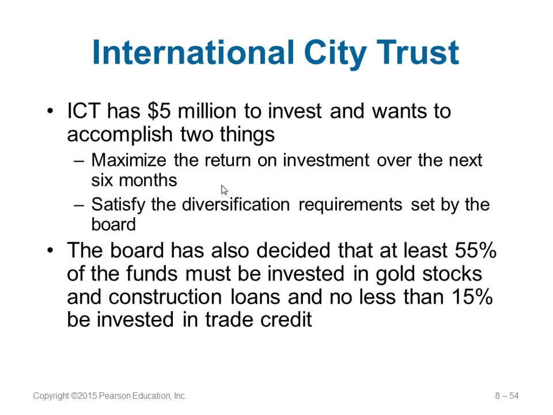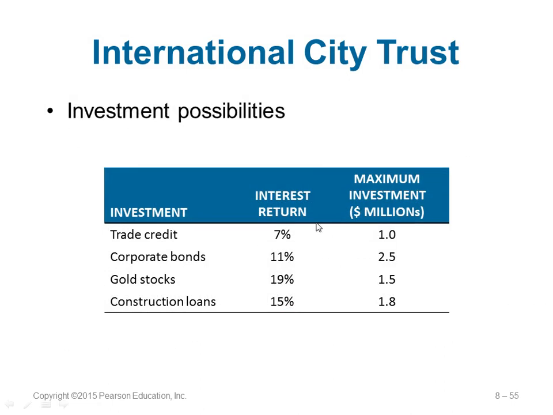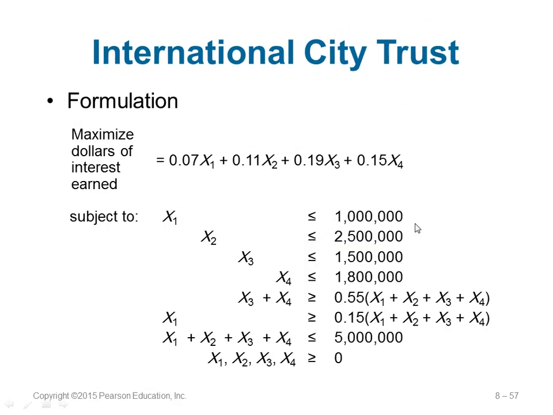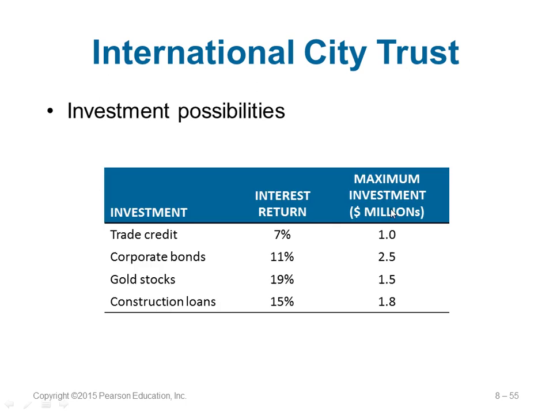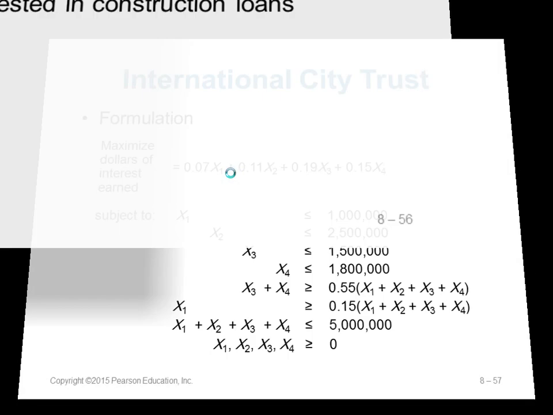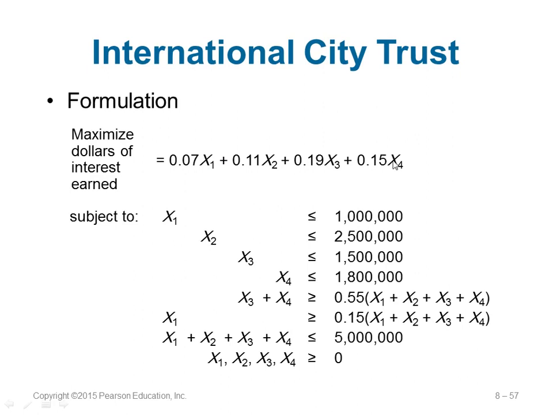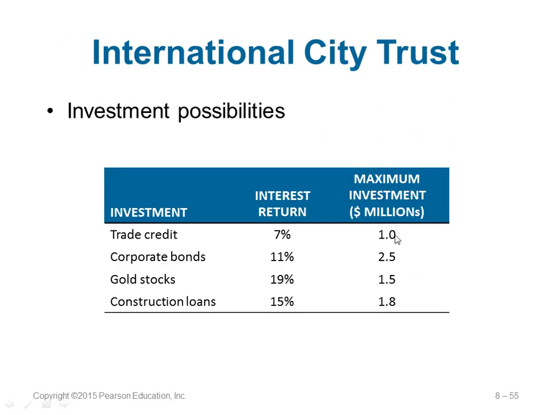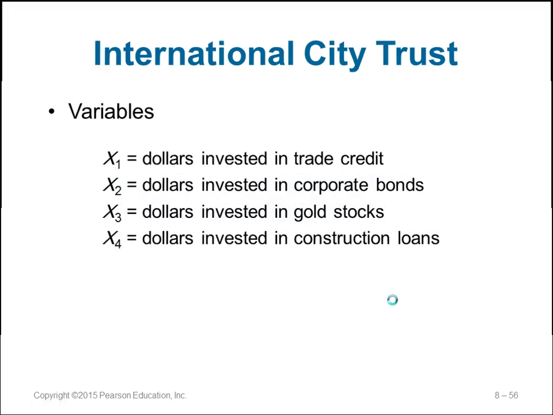Return on investment should be high, and they have decided at least 55% should be in gold stock and construction loans. No less than 15% should be in credit. So these are some constraints given to you. Now we can make up the variables: X1 for credit, X2 for how much you invest in bonds, X3 for gold, X4 for construction loans. Each one tells you what percentage of interest, so you just put in 0.07, 0.11 and so on. And X1 is this much, which is already given to you in millions of dollars. So the numbers are written here as a constraint.